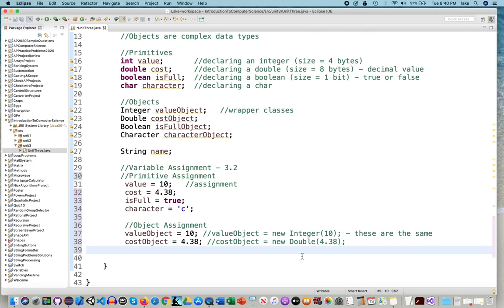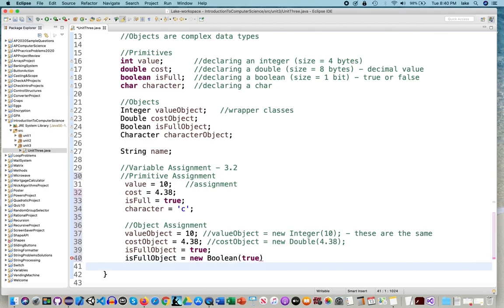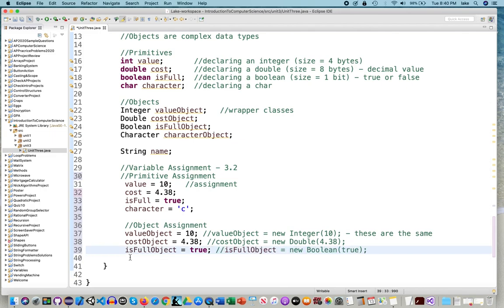Okay, so if we want to make the is full object, we could say it's true. Or we can say the is full object equals a new Boolean who is true. So all these different variables have their own way for assignment, and we need to pay attention to how we assign things. We're going to be seeing this new keyword a lot, so get used to it.